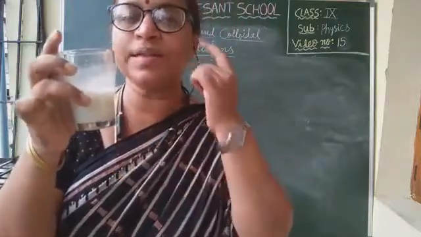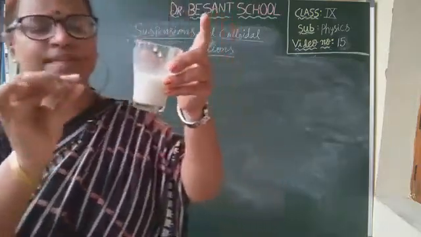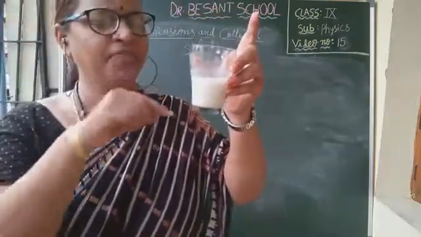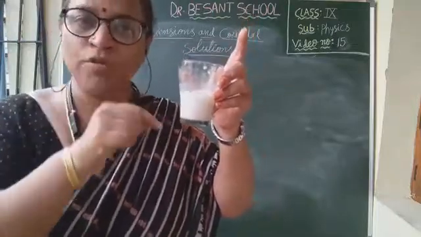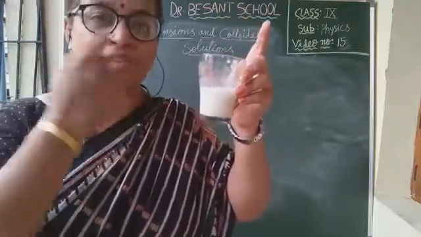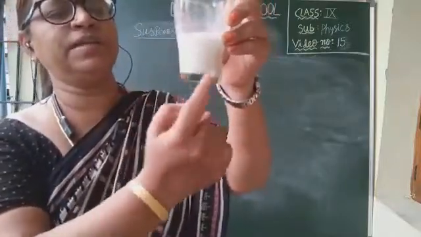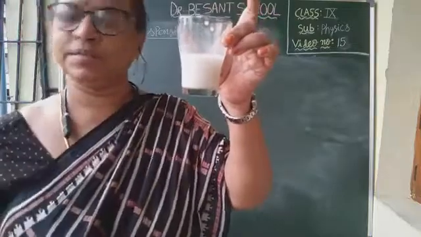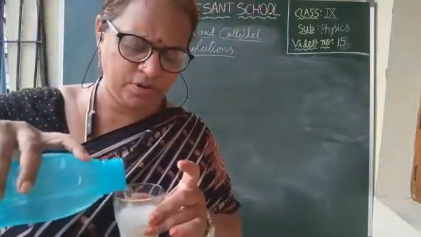Here solute particles are visible to us. The solute particle size is such that even after mixing in the solvent, the solute particles are visible to our naked eyes. Now you see at the bottom, children, can you see that chalk powder? Yes. You can add more water to see it more clearly if you want.